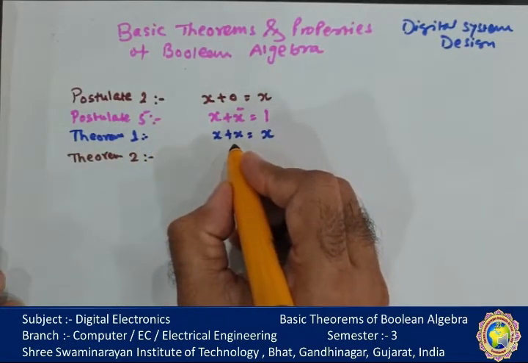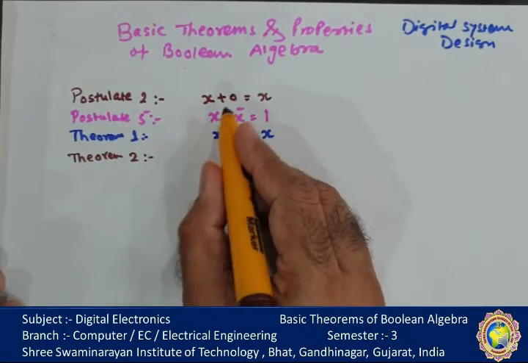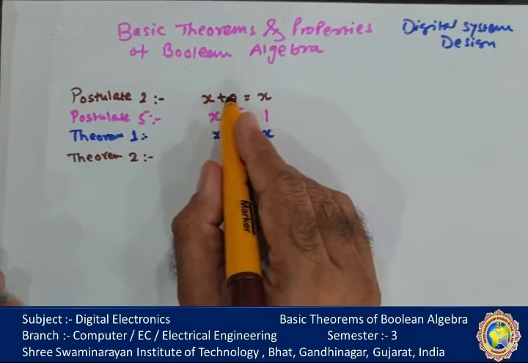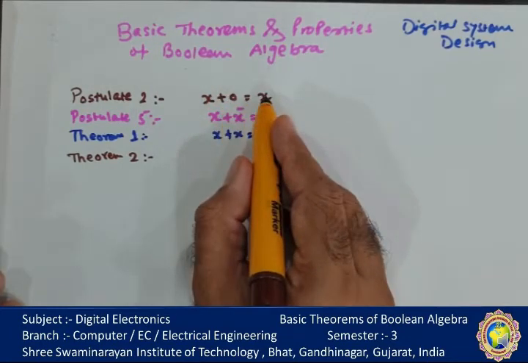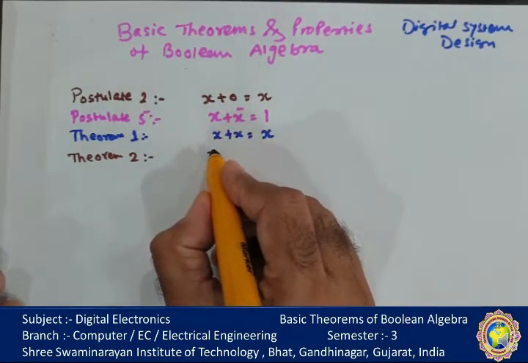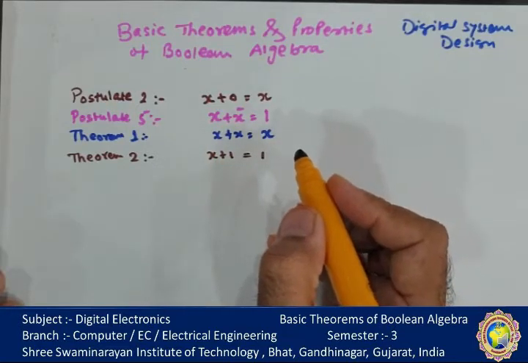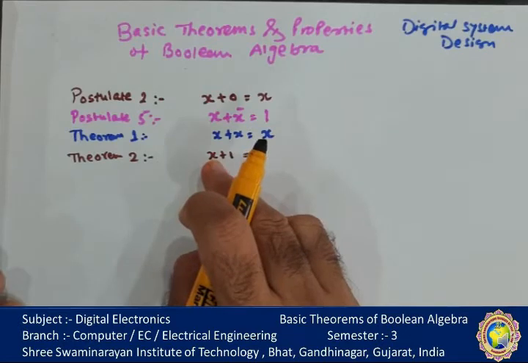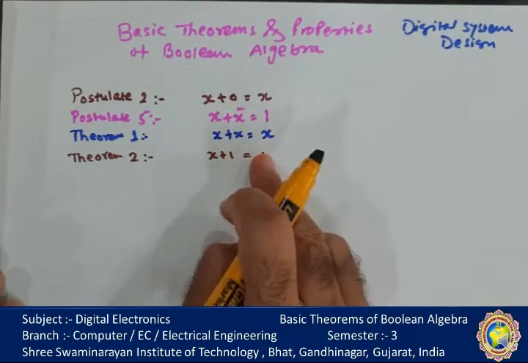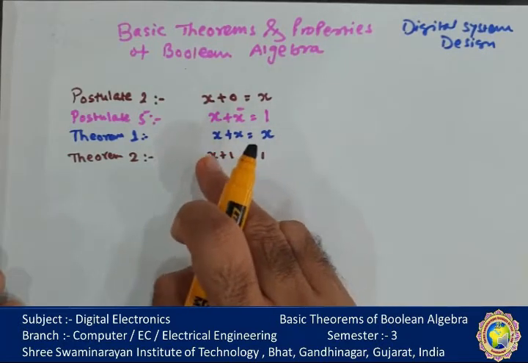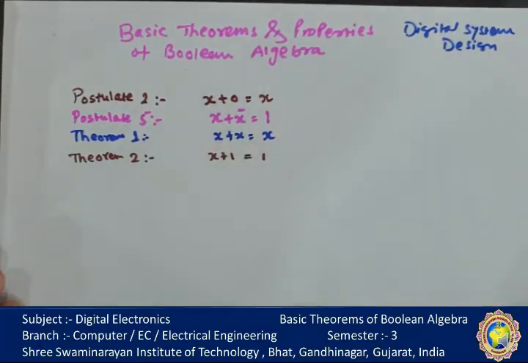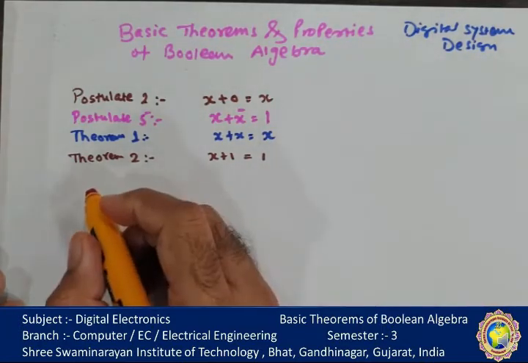Another theorem is the second theorem. This second theorem says that any variable ORed with 0 gives the variable itself. But if any variable is ORed with 1, the result is 1. If 0 or 1, the result is 1. 1 or 1, the result is 1. So it is not dependent on the variable. If it is ORed with 1, the identity element for the AND operator, the result is always 1 itself.